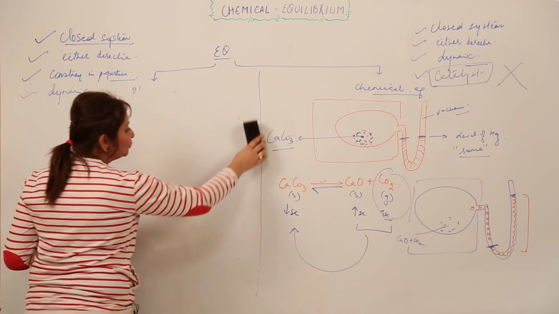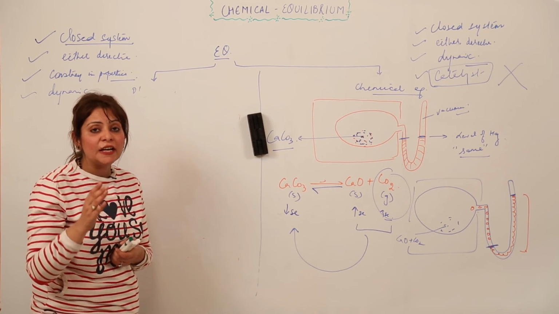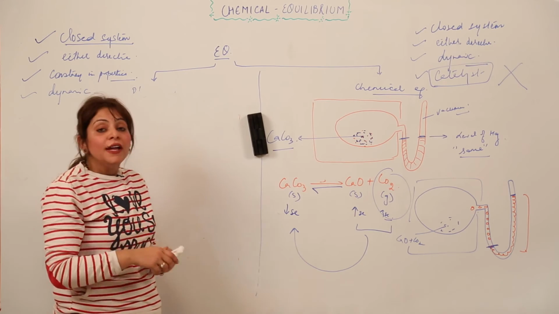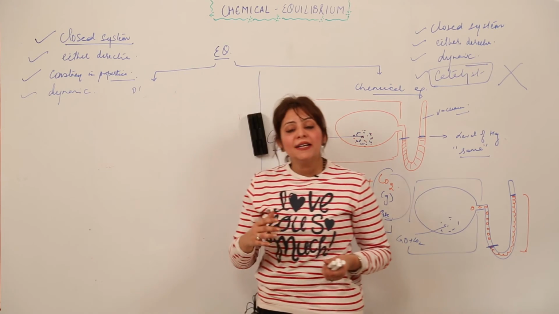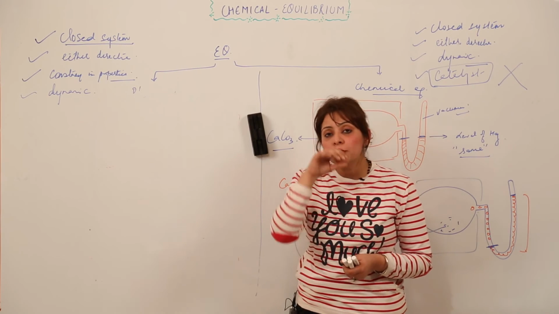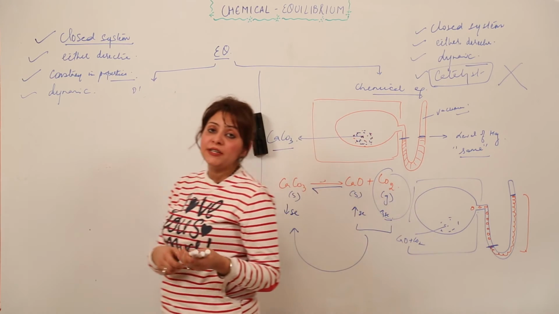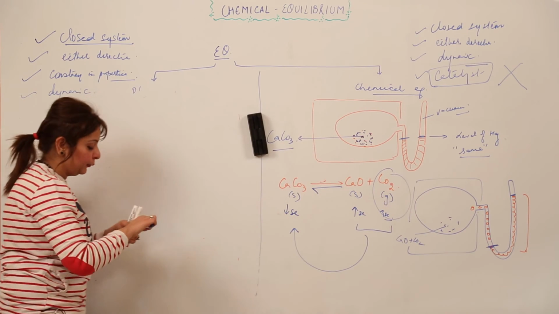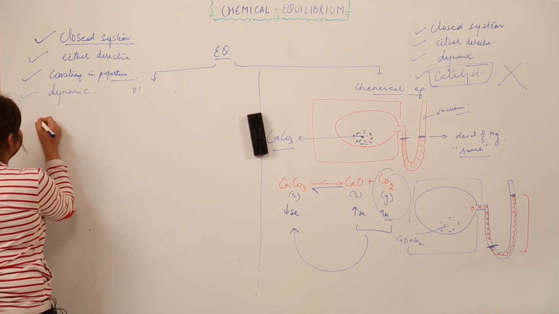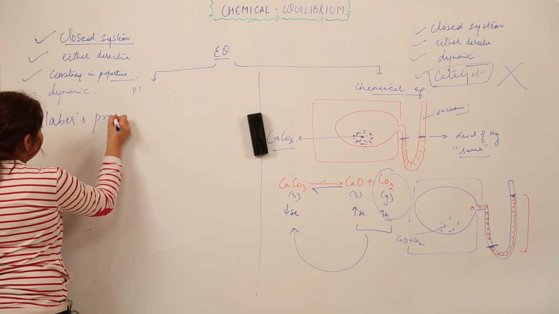And similarly, I told you that equilibrium is dynamic in nature. That means the reaction is still taking place. So if you get a question related to that, how can you show that the equilibrium is dynamic in nature? How you're going to explain that, I'm explaining, you just look at the board. This is one of the important aspects of the equilibrium that I told you. So I'm giving the explanation on the basis of Haber's process.